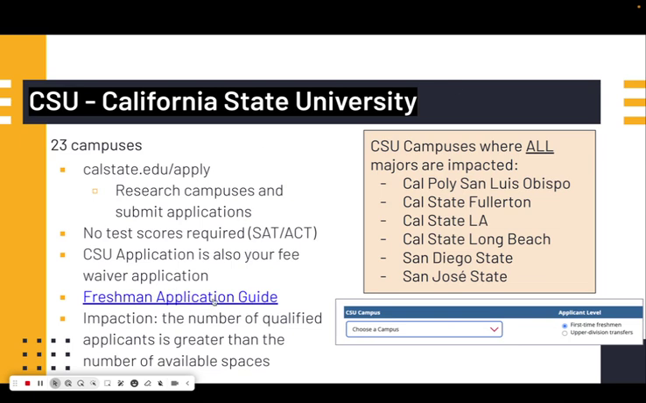We've linked here the freshman application guide that can help walk you through various parts of the CSU application. And we also wanted to discuss impaction and what that means. So when you hear that a course is impacted in the CSU system, that means that the number of qualified applicants is greater than the number of available spaces at their campus. So these are all of the campuses where majors are impacted: Cal Poly San Luis Obispo, Cal State Fullerton, Cal State LA, Long Beach, San Diego State University, and San Jose State University.